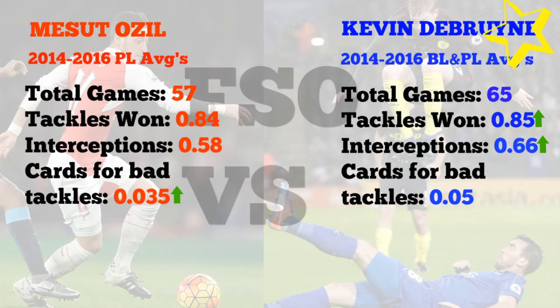However, when we do look at the averages, it still looks like De Bruyne has made more tackles per game at 0.85 and more interceptions per game at 0.66. So defensively, I would say that Kevin De Bruyne is better than Mesut Ozil. So defense goes to Kevin De Bruyne.